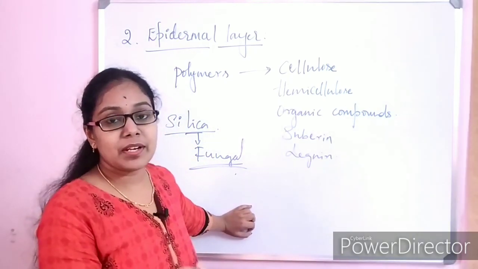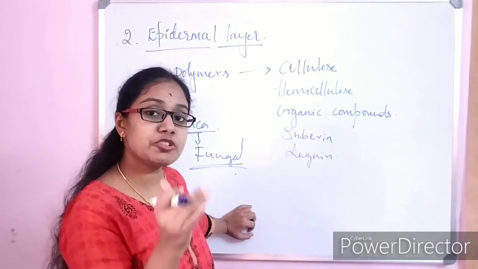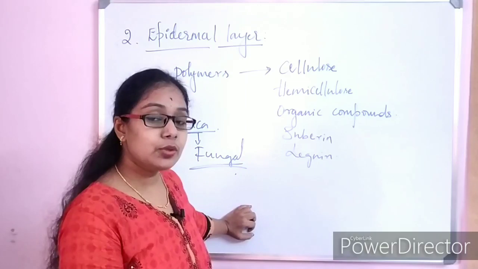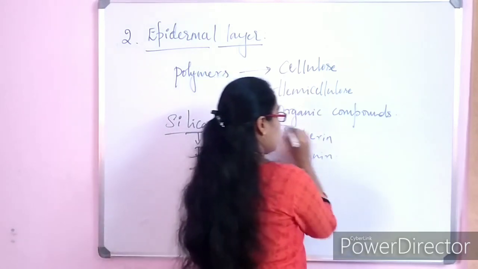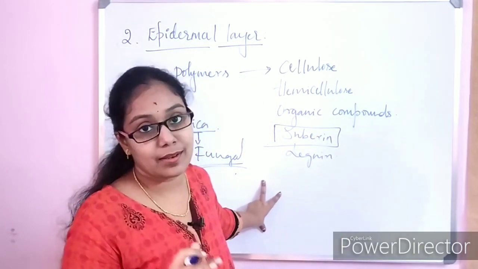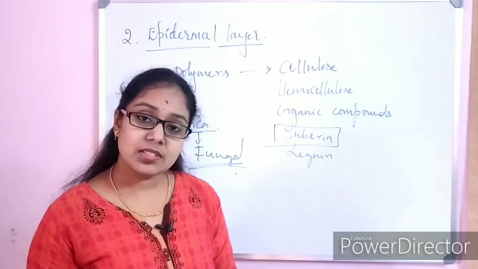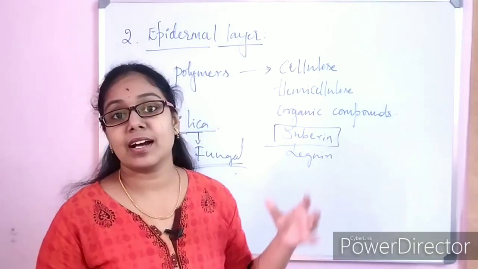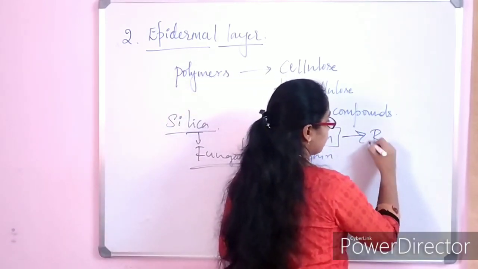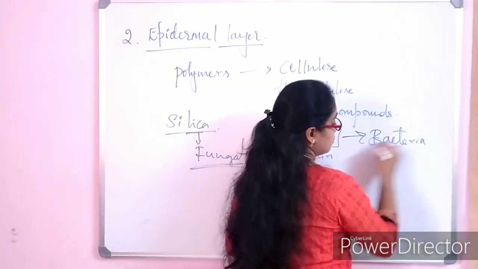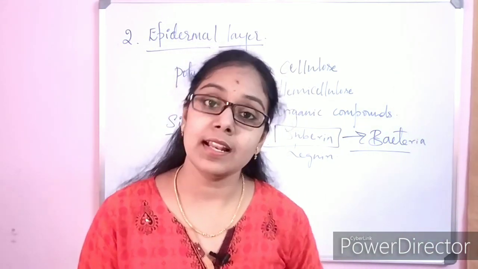Okay, those epidermal cells which have the accumulation of silica in their cells do have protection from the fungal attack. Getting? And due to the suberization of the epidermal cells, that means to say those epidermal cells are accumulated with the content called suberin, this provides protection from bacteria. Here, the suberin provides protection to the host plants from the bacterial attack.